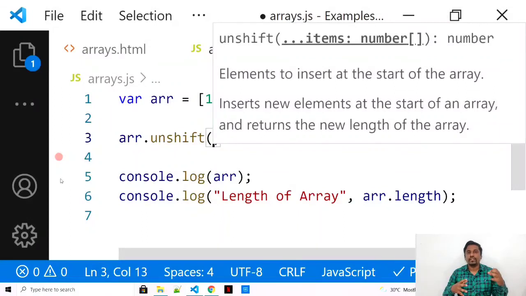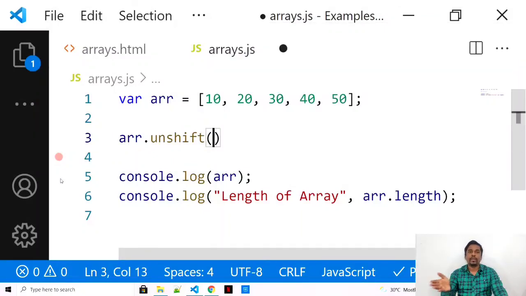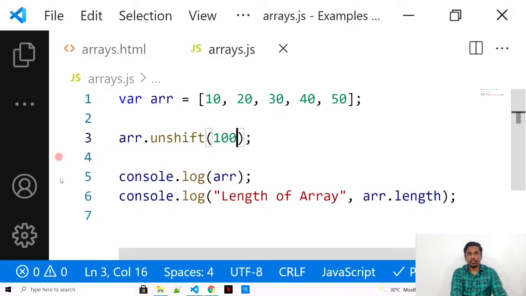It usually works in line with your push. Push will push at the end of the array, unshift will push at the beginning of the array. Let's say that before 10, 20, 30, 40 and 50, I just want to push 100. So my new array would be 100, and after that it would start from 10, 20, 30, 40 and 50.